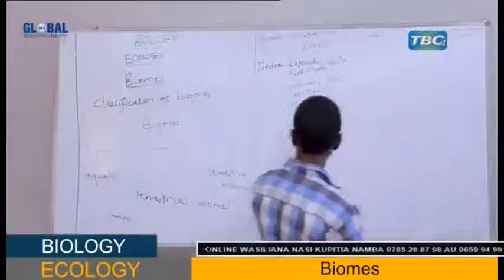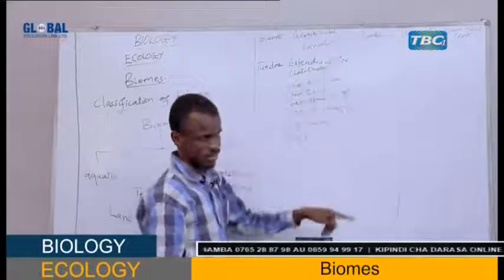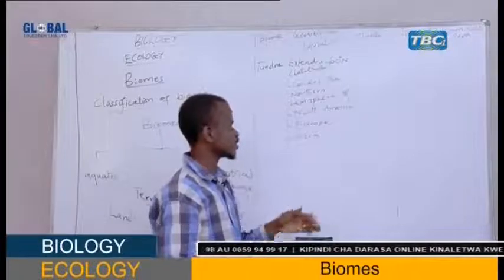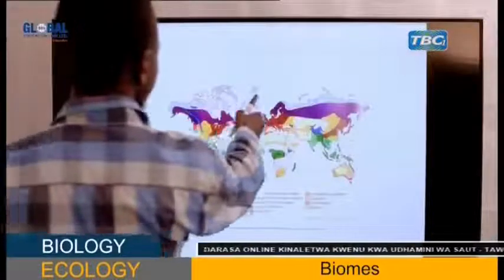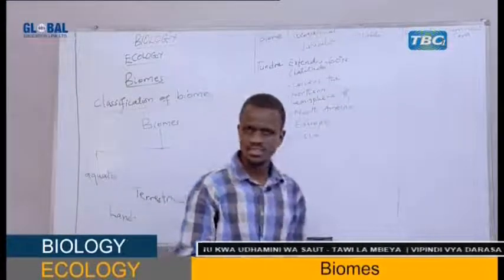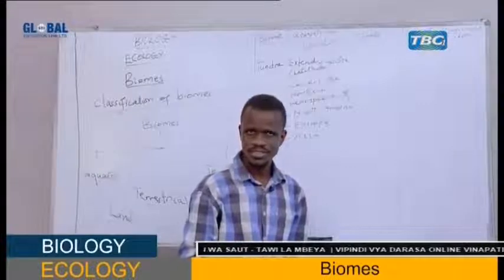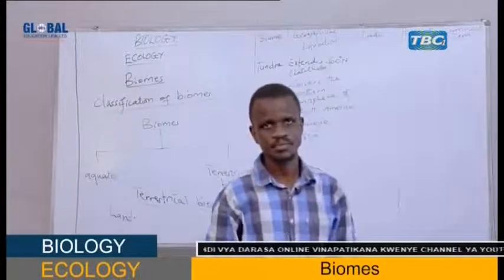Therefore, a tundra biome extends in the latitude 60 north and it covers northern hemisphere of North America, as you have seen in the map, Europe, and Asia. Together, student. That is about the geographical location of tundra biome.